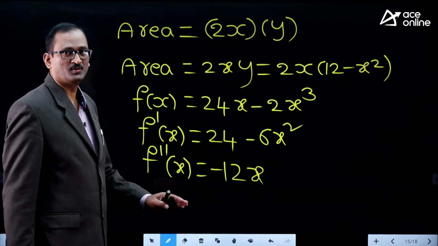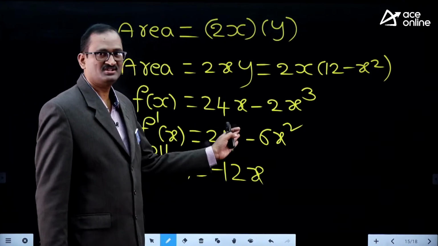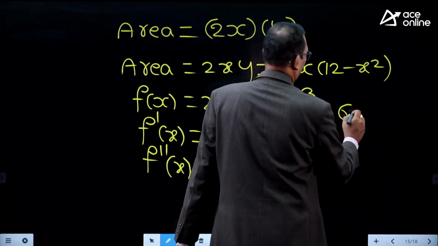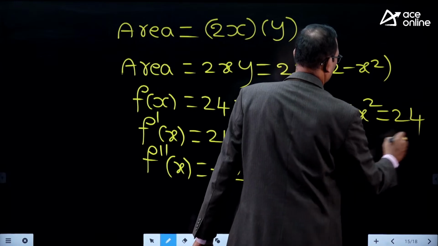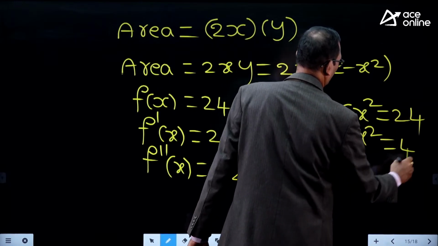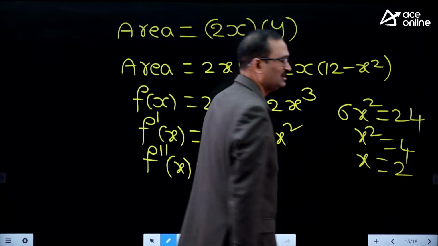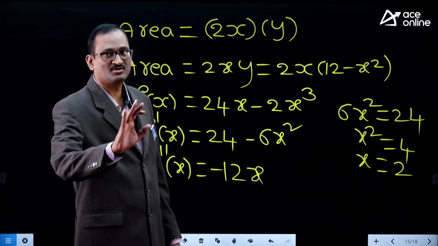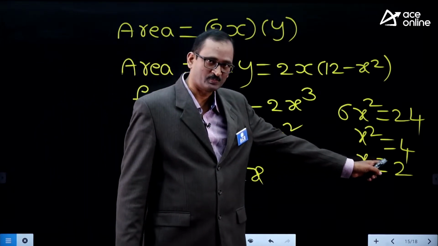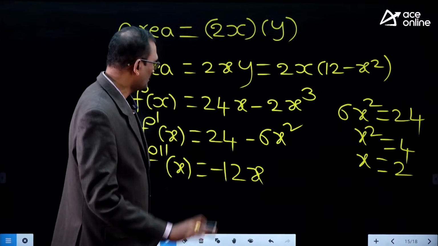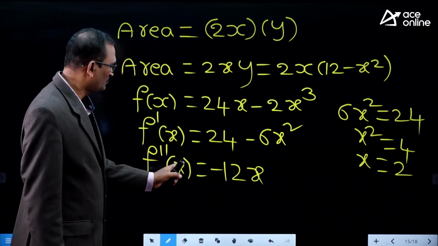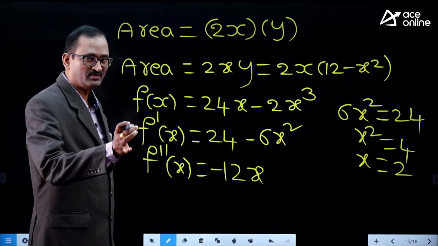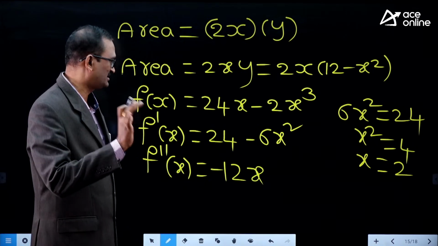Now to get the stationary point, f dash x is 0. F dash x is 0 means 24 minus 6x square equal to 0. So therefore 24 equal to 6x square. From this x square equal to 4, x equal to plus minus 2. 2x is the length, and length cannot be negative. That's why x equal to plus 2. X equal to minus 2 is not possible practically. F double dash of 2 is minus 12 into 2, minus 24, which is less than 0. F double derivative less than 0 means it would be a maximum.